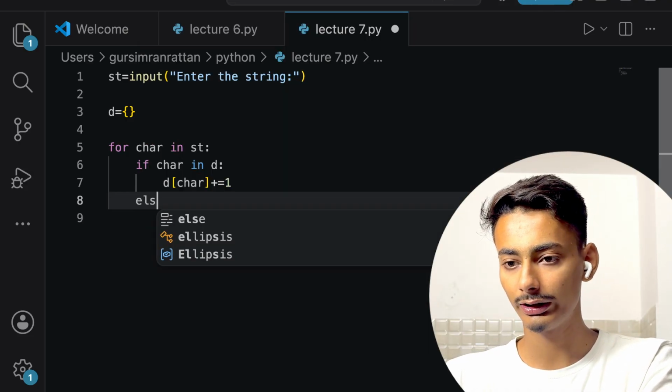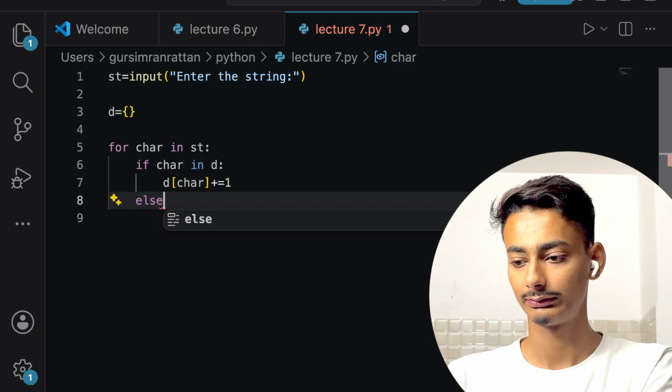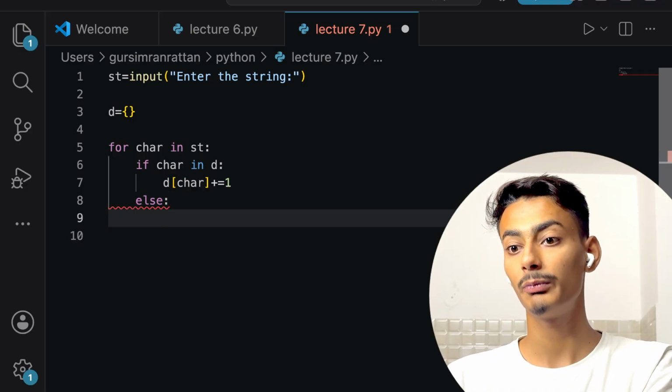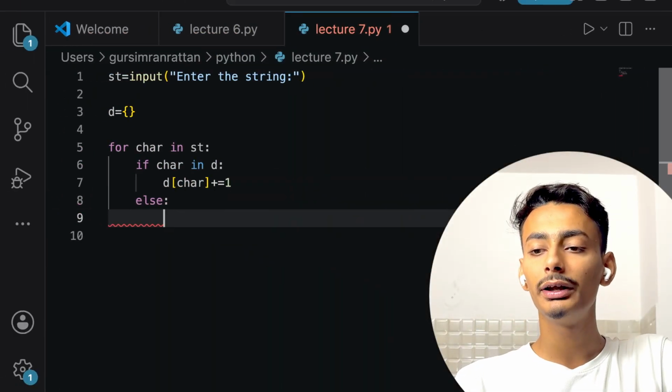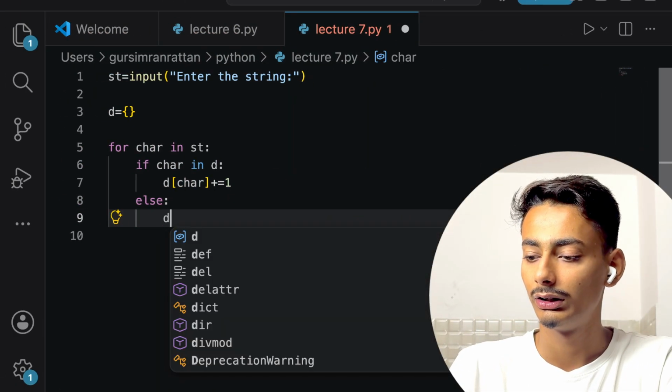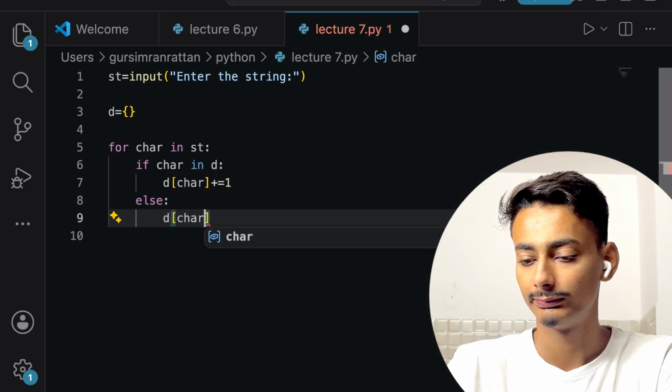And if it is not there, then else. Now, what should be the else case? Try to guess that also. What will be the else case? In the else case, we will be setting it to one.